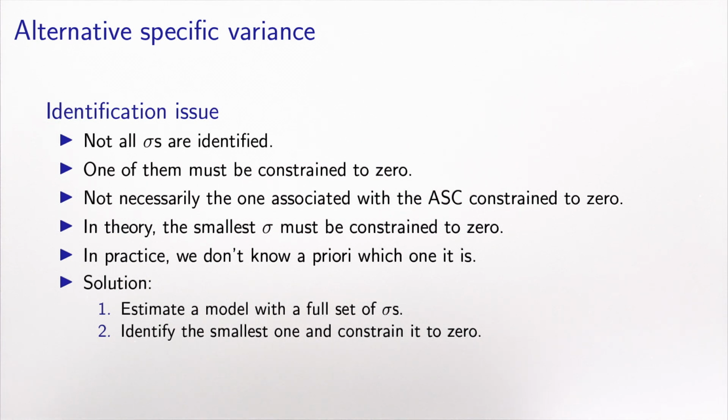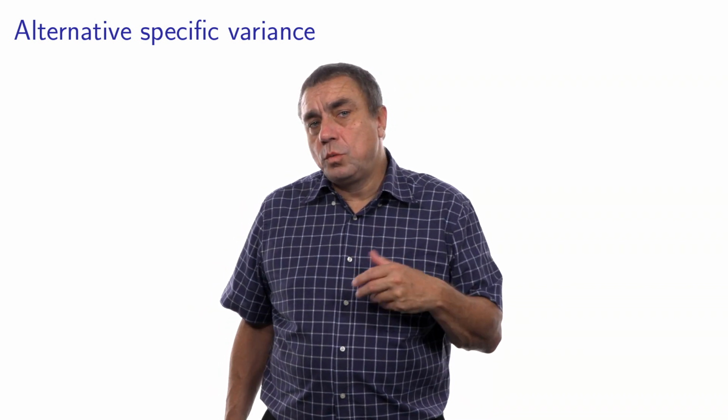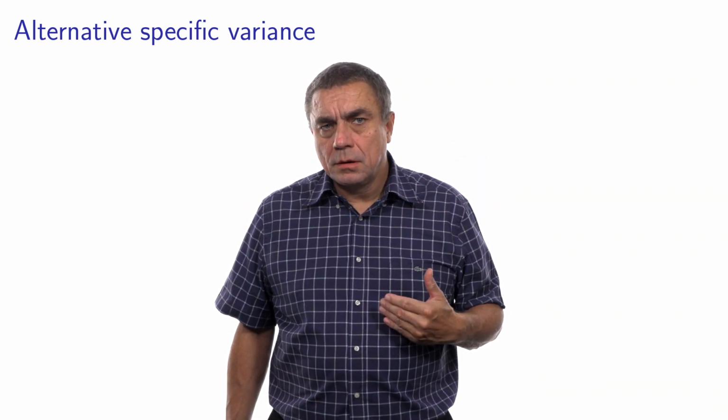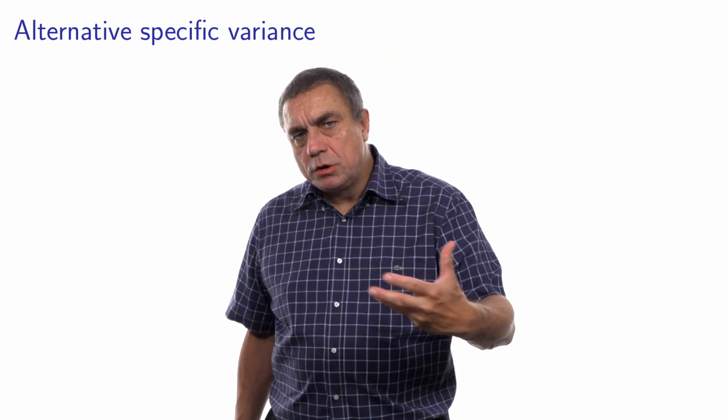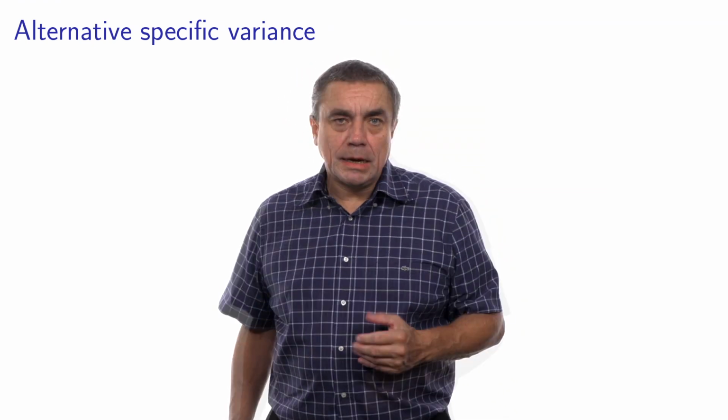As we discussed in the context of the previous video, there are identification issues associated with mixtures of logit. In the case of the alternative specific variance context, not all sigma parameters can be identified, and one of them must be constrained to 0. Unfortunately, contrary to what we do with alternative specific constants, it does matter which one we normalize to 0. We cannot choose arbitrarily. So I will not develop the theory about this, I will just give you the recipe of what to do, and I refer you to the literature to understand where it comes from.